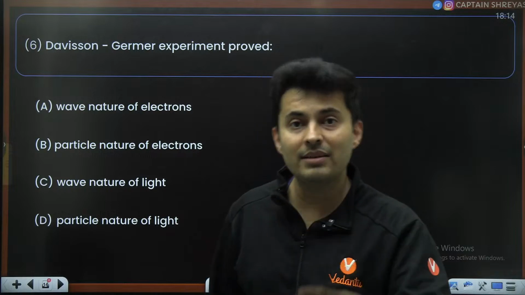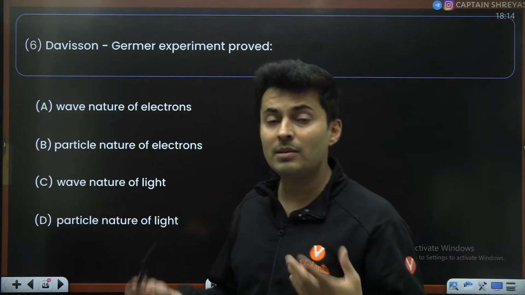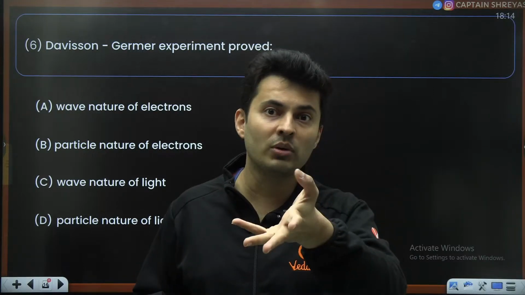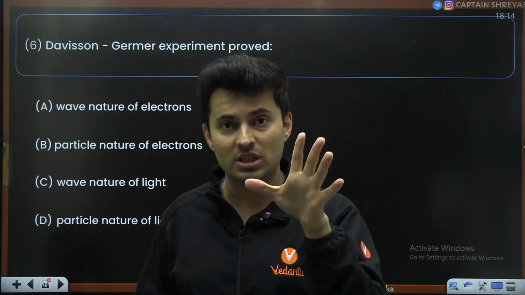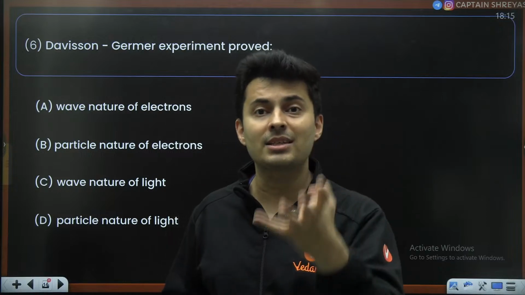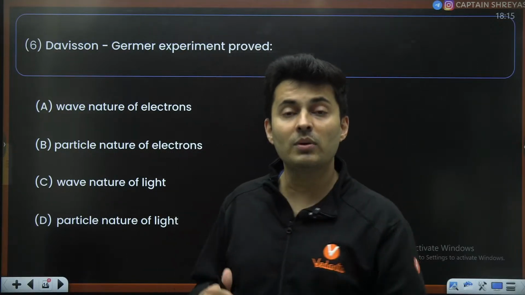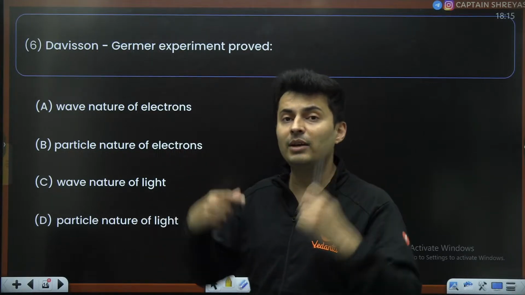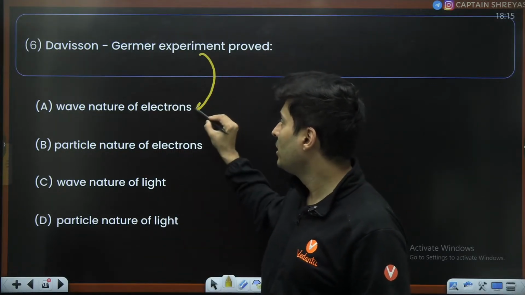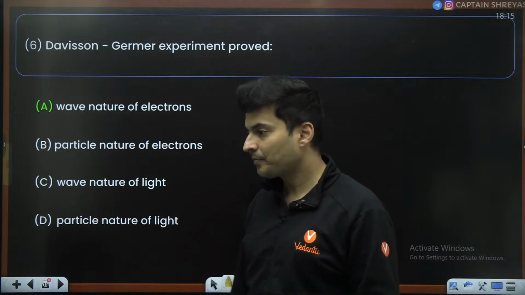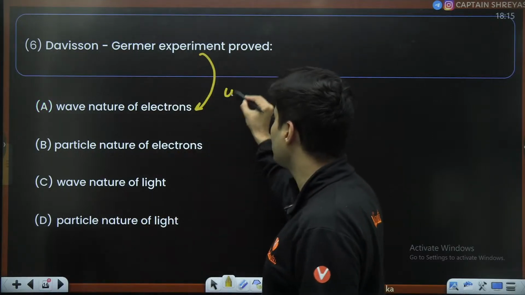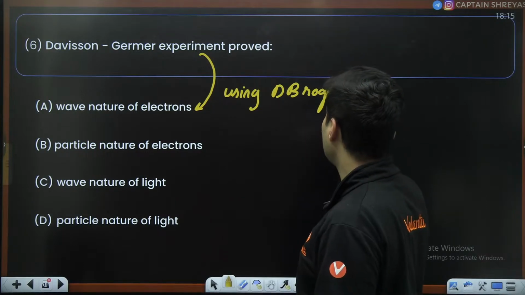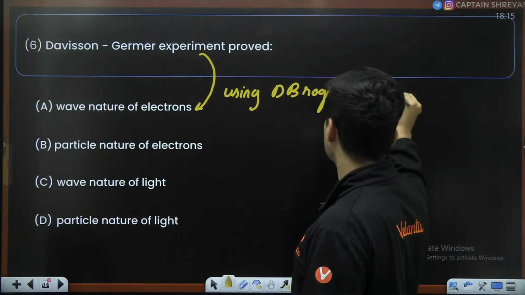Then came the Davisson-Germer experiment using de Broglie's hypothesis. Hypothesis means you think about an idea, but you have not proved it. So de Broglie proposed, and finally the Davisson experiment was able to prove it. What was it able to prove? That even matter, which is a particle, has wave behavior. So the Davisson-Germer experiment proves the wave nature of particles, using de Broglie hypothesis. Keep this in mind.